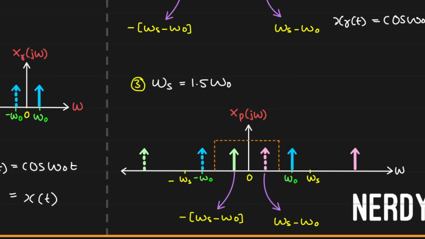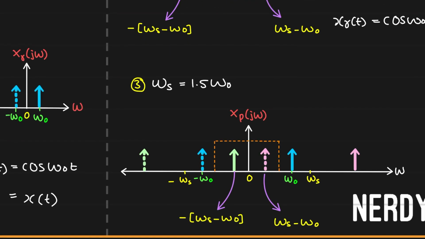Let's take a closer look. We can see that the frequency that is going to pass through the low pass filter is not omega naught anymore. The impulse at omega naught and the impulse at minus omega naught is now outside the low pass filter. What is inside is the impulse at minus of omega s minus omega naught and the impulse at omega s minus omega naught.